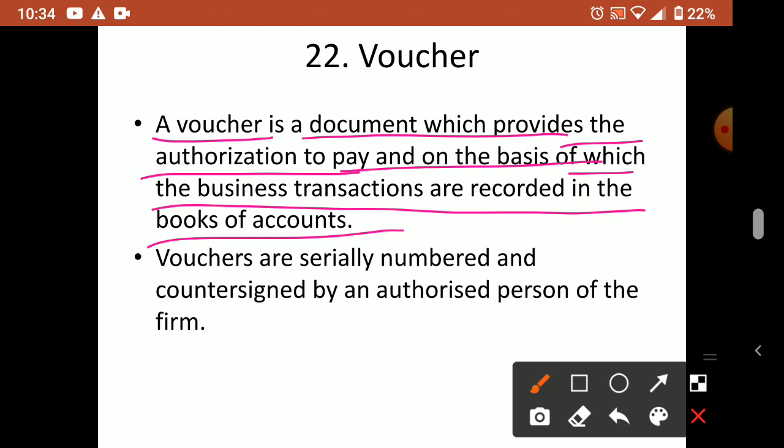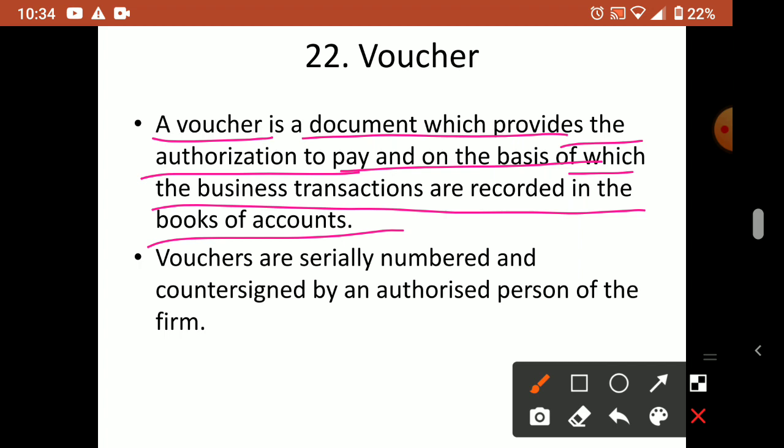So whenever any transaction happens in the business, it should be supported by proper source documents or vouchers. Vouchers are serially numbered and countersigned by an authorized person of the firm. So all vouchers should be numbered properly, 1, 2, 3, and should be signed by the person who is the authority or authorized person to sign that paper. He can sign and keep it.